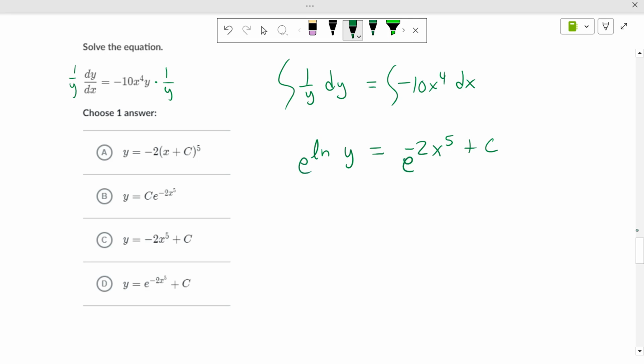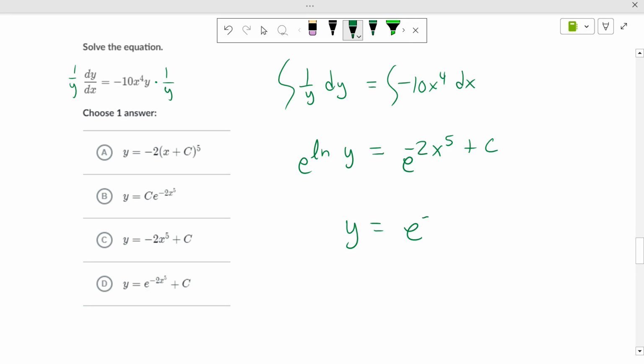E both sides. Okay, here's where it's really important that you pay attention. E to the ln of y is just y. You get that. This is e to the negative 2x to the fifth plus c. Or when you add exponents, that's what you do when you multiply the same base, right?